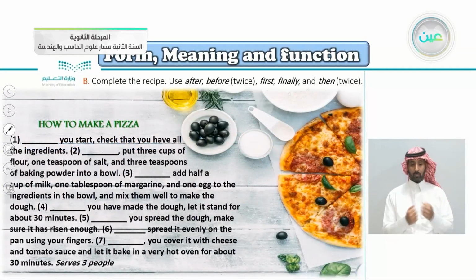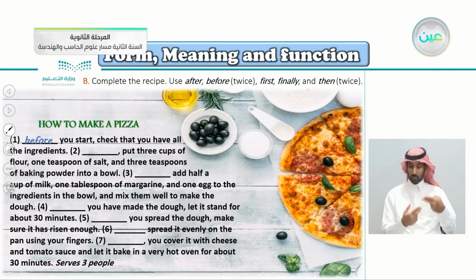Exercise B here, complete the recipe. Use after, before twice, of course, first, finally, and then twice. Let's read it together here: how to make a pizza. So the first thing here is, of course, first.